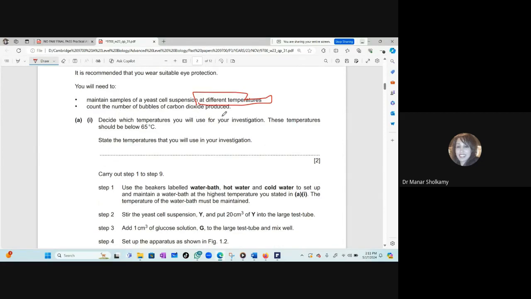Decide which temperatures you will use for your investigation. These temperatures should be below 65 degrees. Mariam, state the temperatures that you will use in your investigation. This is 2 marks.